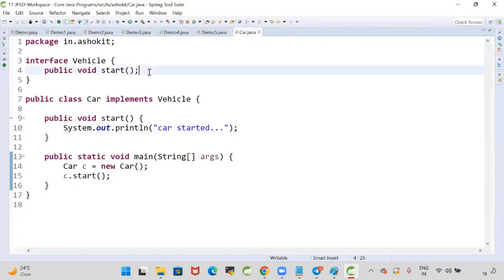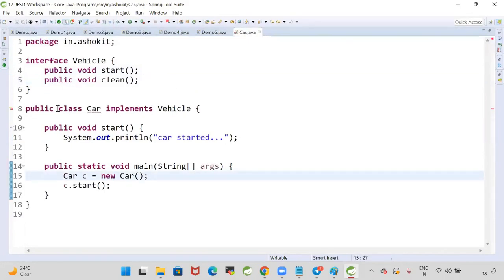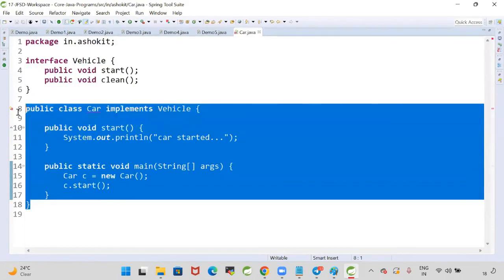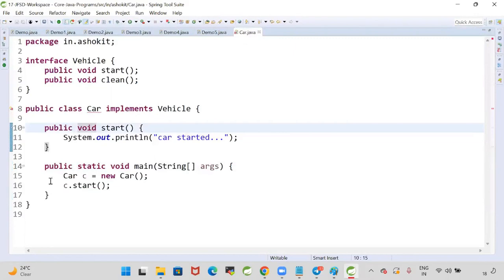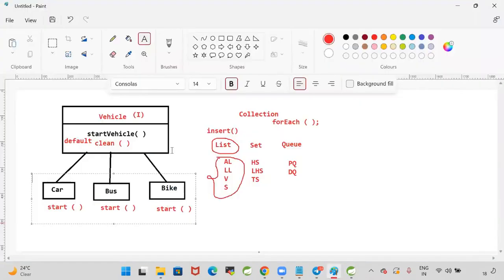Now in the same interface, if I add one method called public void clean method, then what will happen? Now see, when I add the clean method in the interface, my class is failed because I need to override the clean method. Whenever there is an abstract method in the interface, that abstract method we have to override. Otherwise, our implementation classes will fail. If there is only one implementation class, there is no problem. But let's think that vehicle interface is implemented by 10 classes. When you add a new method, all the 10 classes will fail.